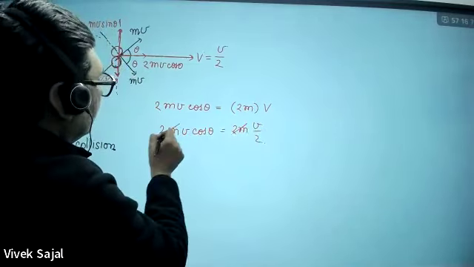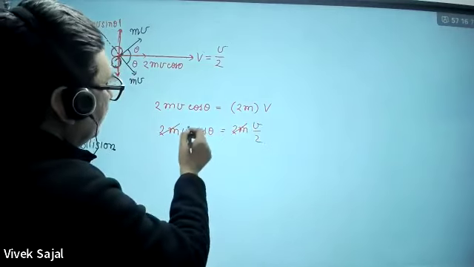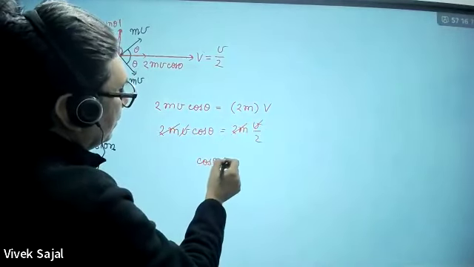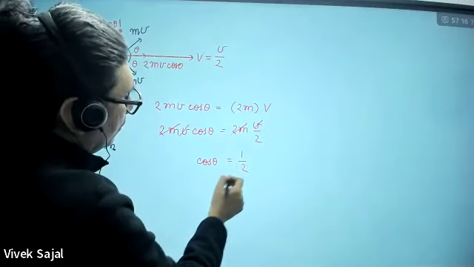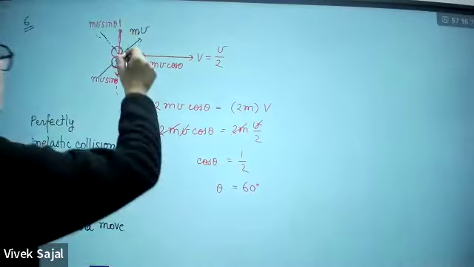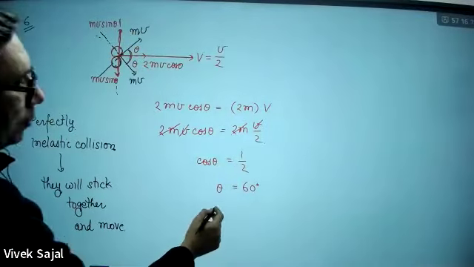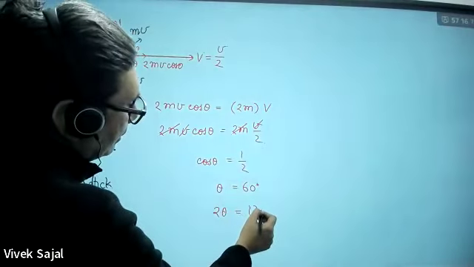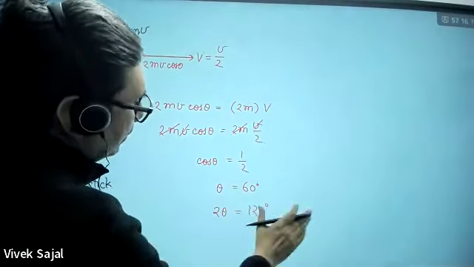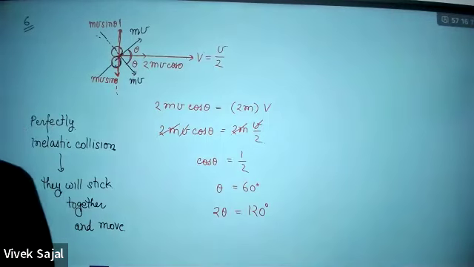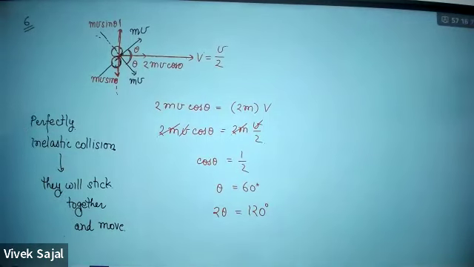So 2m is going to cancel out, v is going to cancel out. Cos theta is 1 by 2, so theta is 60 degrees. So what will be 2 theta, the angle between these two? 2 theta will be 120 degrees. So initially they were moving at a 120-degree angle with each other.